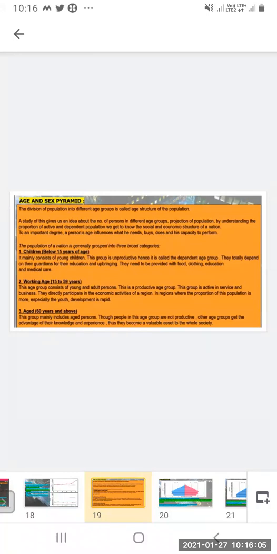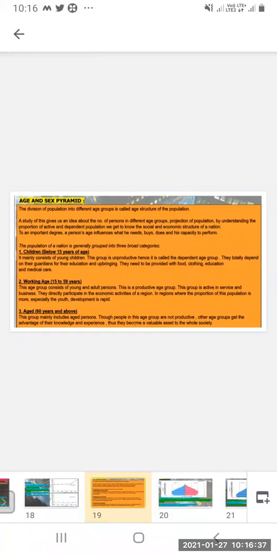This group is unproductive. Hence it is called the dependent age group. They are said to be unproductive because they don't produce anything or earn for themselves. So they are totally dependent on their parents and guardians for their education, upbringing, and growth. They need to be provided with food, clothing, education, and medical care.